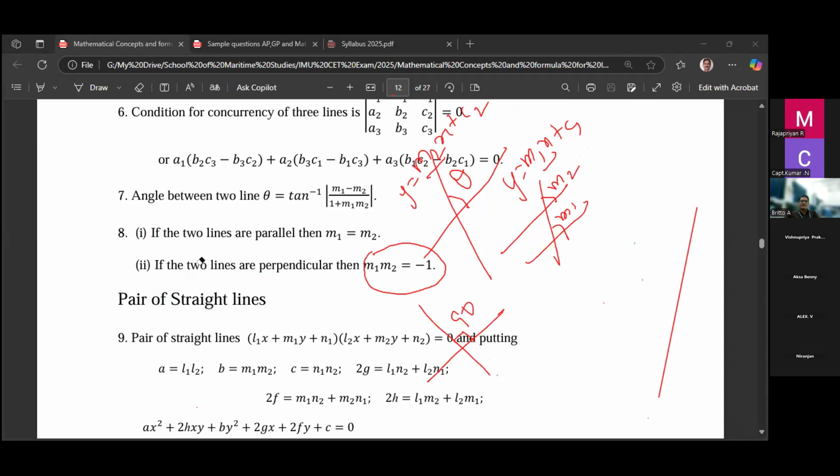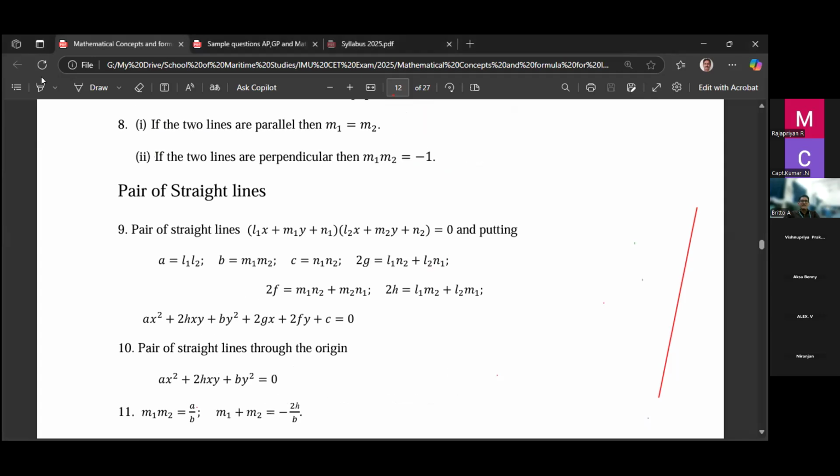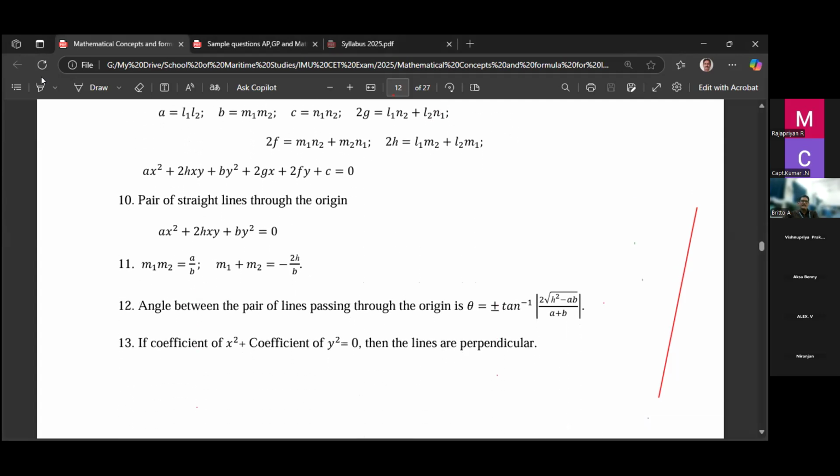So this is the straight line. Okay. Next one, pair of straight lines. Suppose there are two straight lines, then this is the concept of pair of straight lines. If this is the pair of straight lines equation, ax square plus 2hxy plus by square equal to 0, this is the pair of straight lines passing through the origin, right?